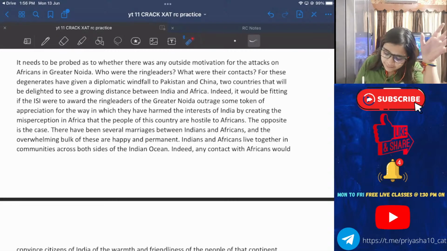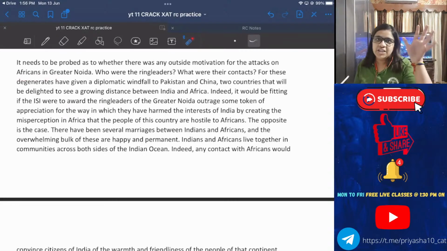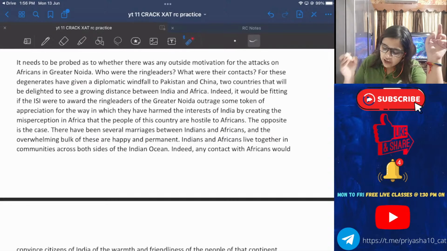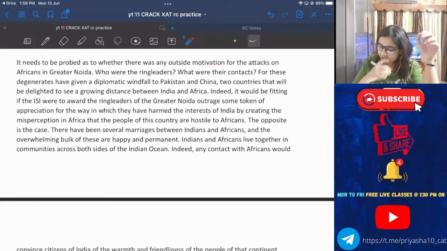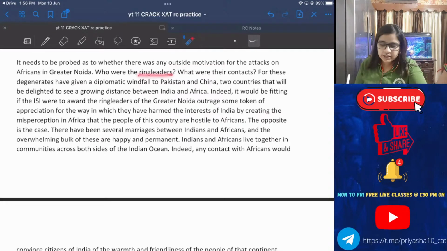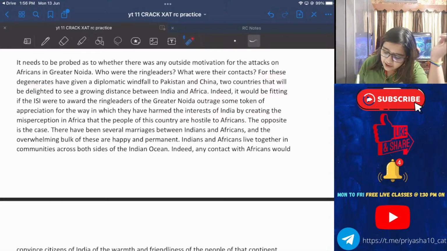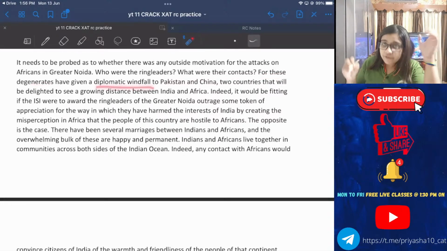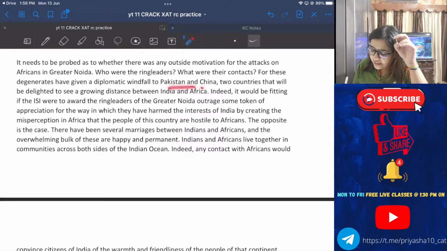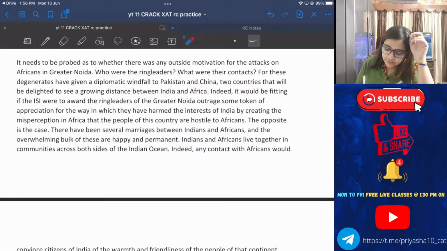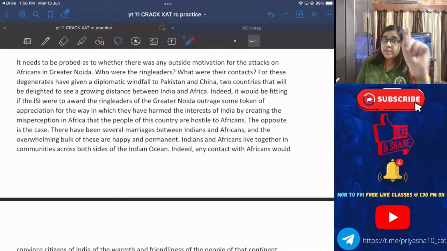So there were some attacks made on Africans in Greater Noida, and we are talking about whether there was some outside motivation for the attacks. Who were the ringleaders? Question from the author. What were their contacts? For these degenerates have given a diplomatic windfall to Pakistan and China, two countries that will be delighted to see a growing distance between India and Africa. There was a question related to the same, right? And that was a fact based question also.